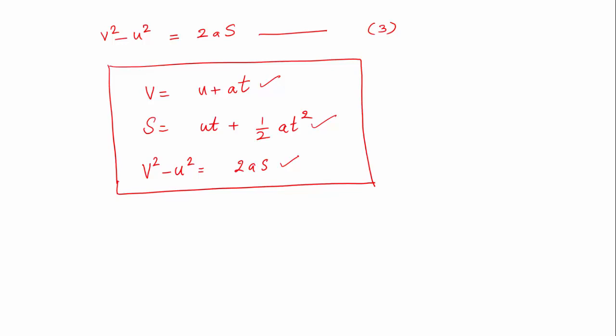So an object falling under gravity on the surface of the earth is one of the best examples of uniform accelerated motion in one dimension. Keeping this in mind, we will now discuss some popular problems, some simple problems, and a bit tougher problems. We will see all of them in the next session.